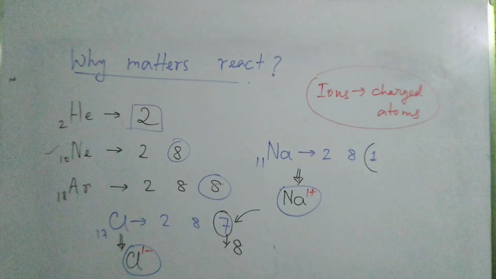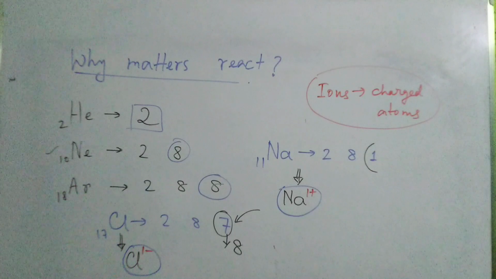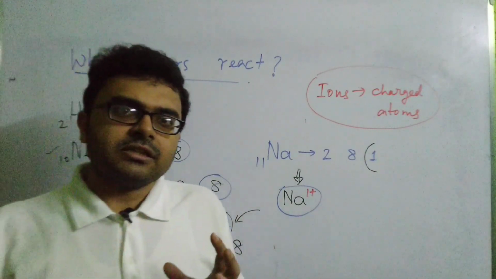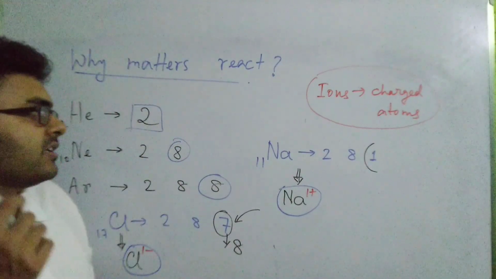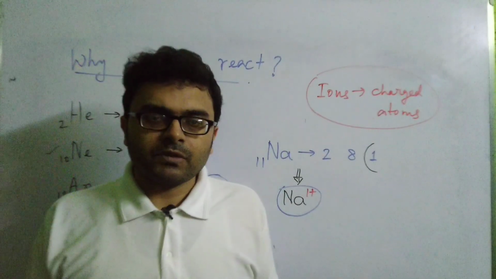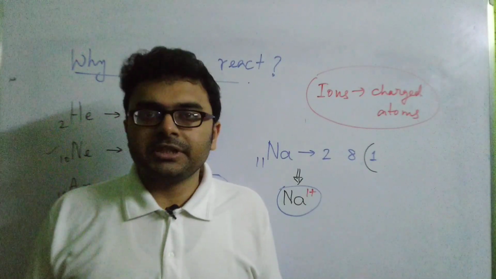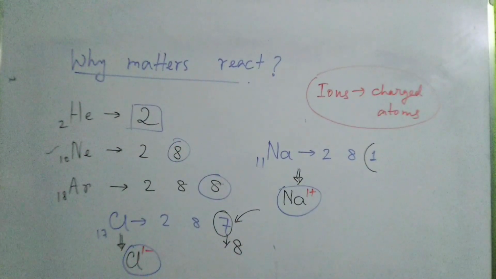Now when they are giving away or accepting electrons, what happens? A chemical reaction takes place. So electrons are exchanged, and when electrons are exchanged, you can say that a chemical reaction is taking place. So by now I think you are clear why different elements, different forms of matter, react to attain stability. The ultimate goal is to attain stability.